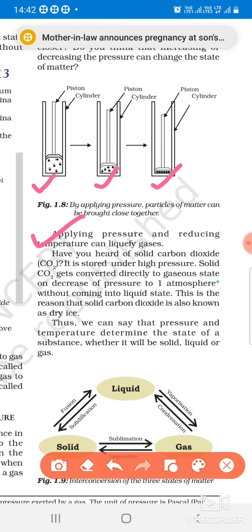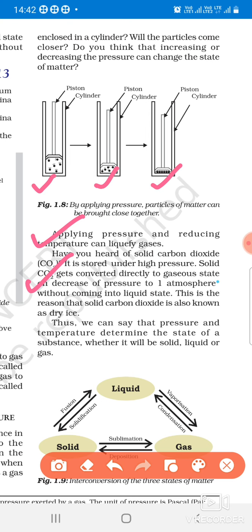So by applying pressure and reducing temperature, underline this, we can liquefy gases. The question is: how can we liquefy gases? By applying pressure and reducing temperature. Have you heard about dry carbon dioxide? This dry carbon dioxide means dry ice. Solid carbon dioxide is called dry ice.